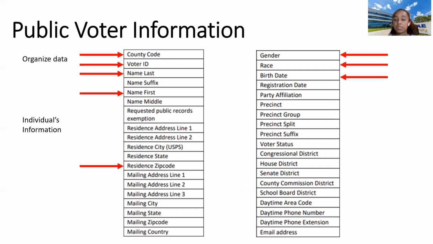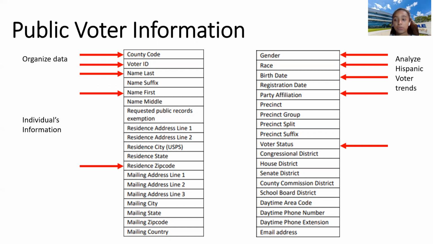Gender, race, birth date, party affiliation, and voting status are going to be used to analyze Hispanic voting trends. This is after we run our analysis on classifying what subgroups the individuals will be classified as. As you can see here, we are not given a sub-ethnicity. All we are given is race.